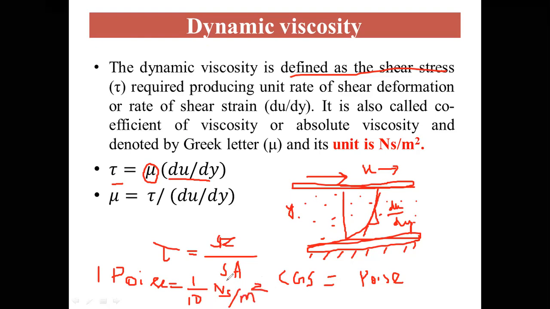In some problems the unit will be given in poise, so we have to convert that unit into SI units. So 1 poise is equal to 1 by 10 Newton second per meter square.